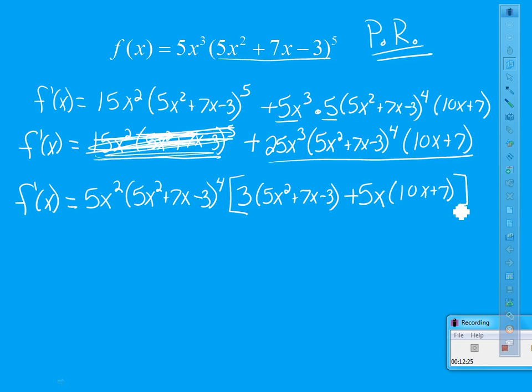Now my next step is, this is going to stay the same, this is going to stay the same. I need to simplify this. So I'm just going to do it right under here. If I do that, I'm going to have 15x squared plus 21x minus 9 plus 50x squared plus 35x.